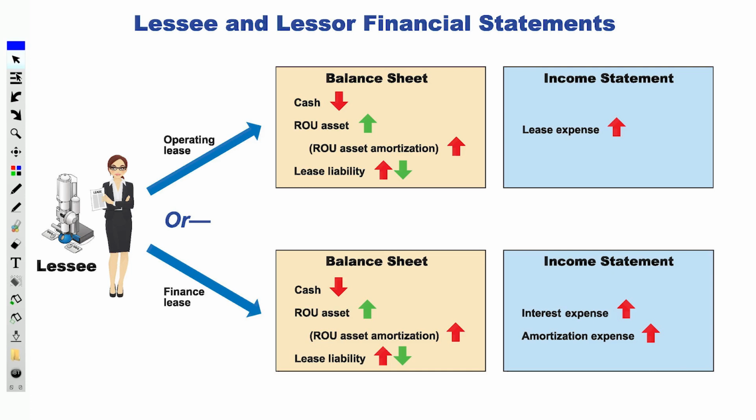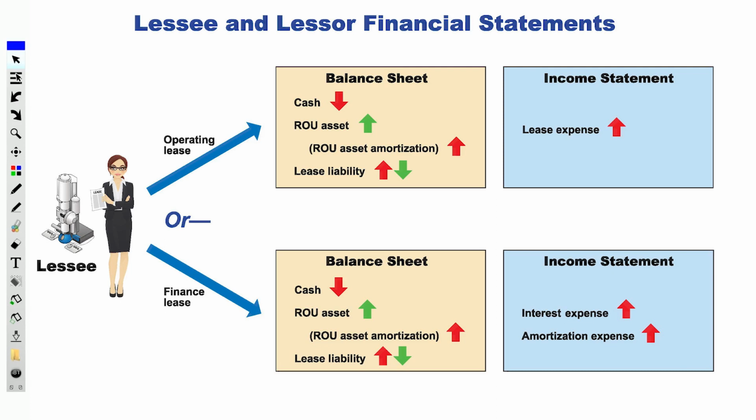When you initially set it up, obviously cash goes down, the asset that you're capitalizing goes up, the liability goes up originally, and then of course with each payment, the liability goes down, and of course you amortize the actual asset. Now, we don't call it amortization. If you recall in my lectures, I incorrectly, but for descriptive purposes, I call it depreciation. I know it's called amortization, but I'm going to call it depreciation. So we depreciate the asset, and of course, we have interest on the liability. But we combine the two of them and treat it as lease expense.